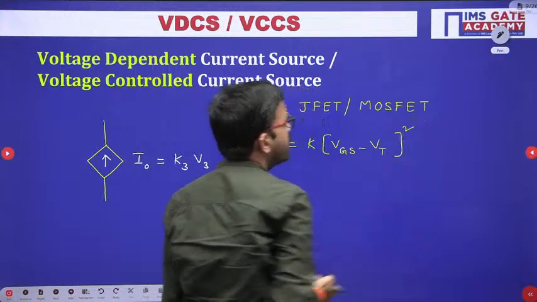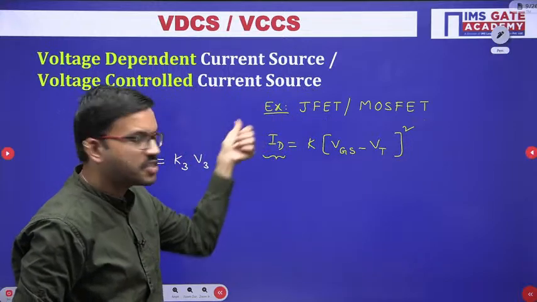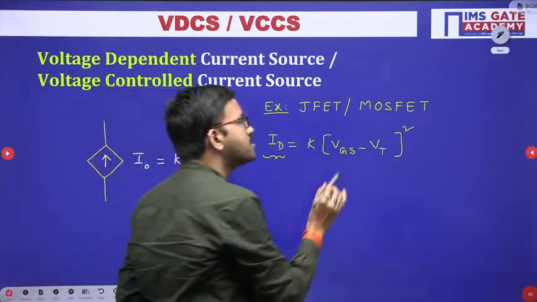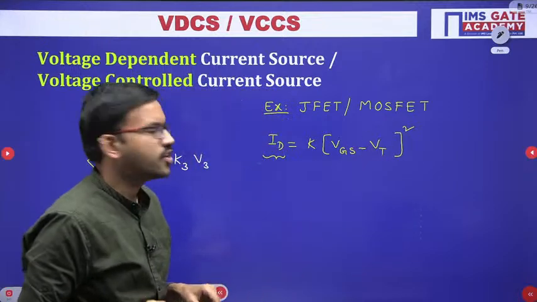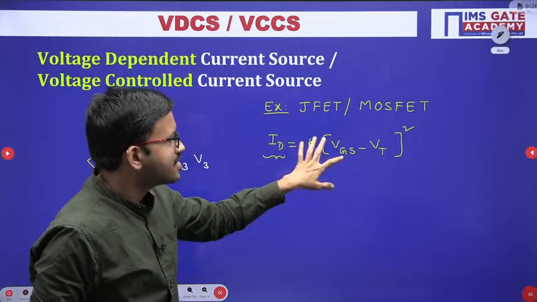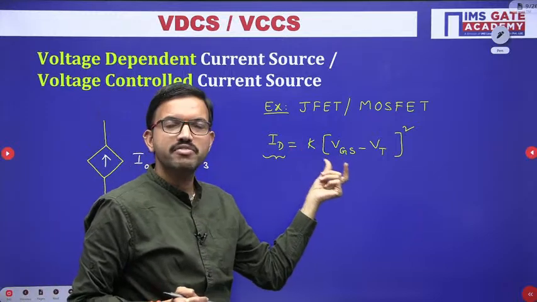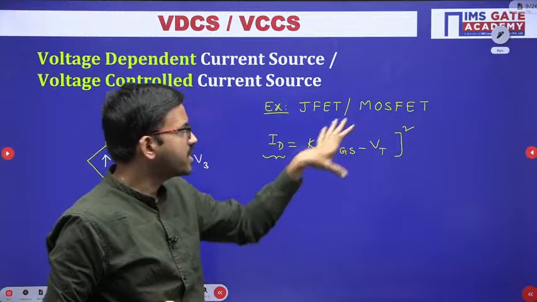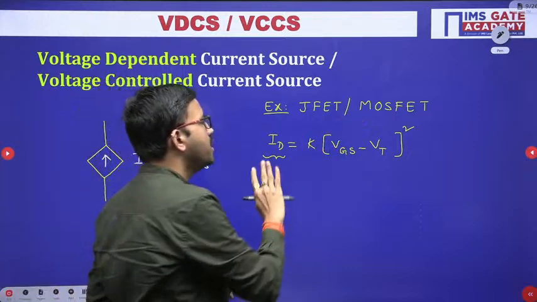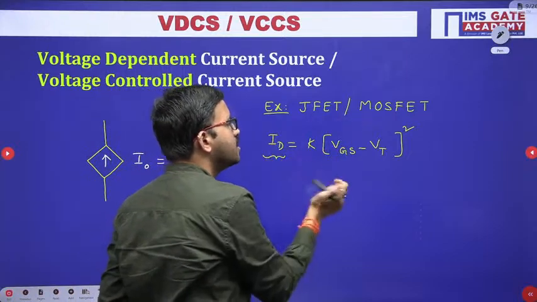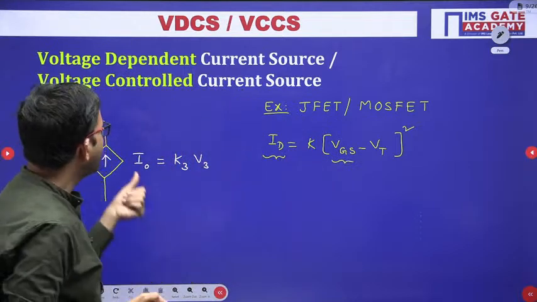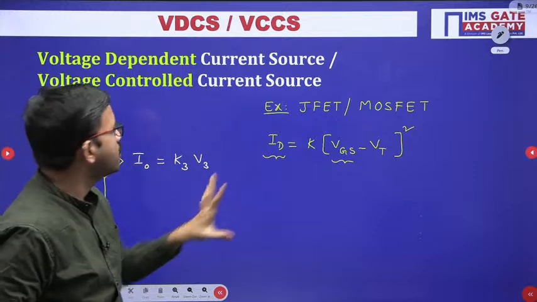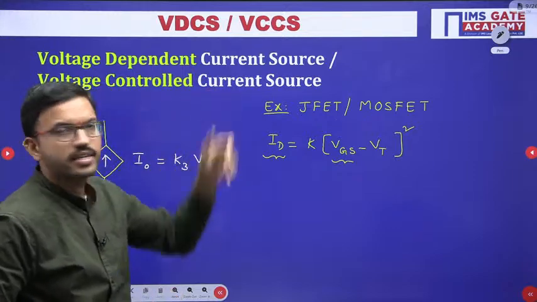So Vgs minus Vt whole square. Now you can observe output you are getting current, but that depends on voltage. Here Vt is the threshold voltage or cut-in voltage. Here Vgs is nothing but the voltage present between the gate and source terminals of that particular MOSFET. So here you can observe output you are getting current, but it is a function of voltage, so now you can consider it is an example of a voltage dependent current source.